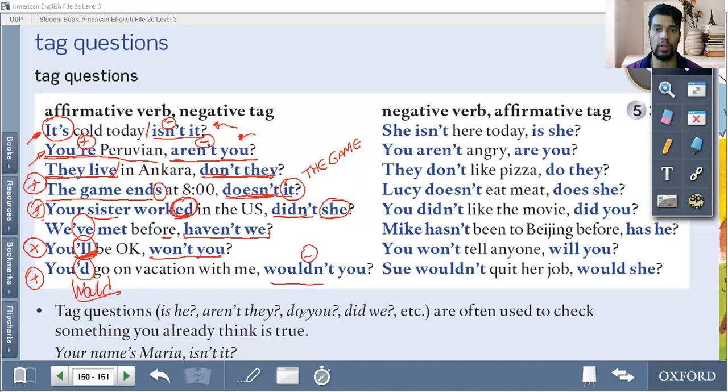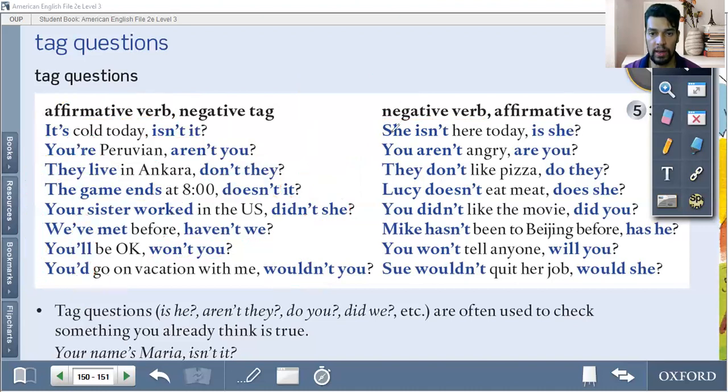So this is all you have to do. All right. Always pay attention to the tense, to the auxiliary, and you will have no problem at all. And here, this part, this explanation was the affirmative verb. And now here we have the opposite, the negative. So it makes no difference. Always remember, if one side is positive, the other side is going to be negative. If on one side you have negative, the other side positive. They are always going to be the opposite.